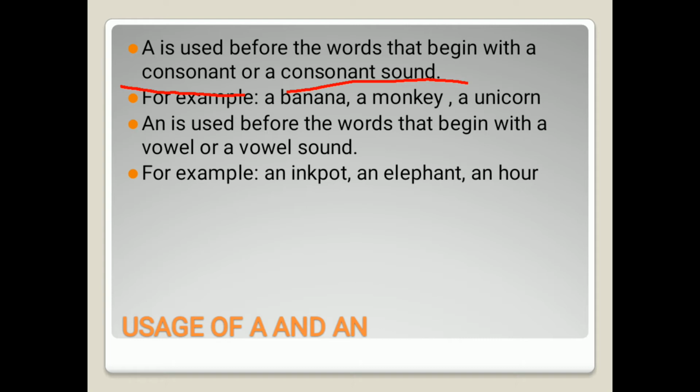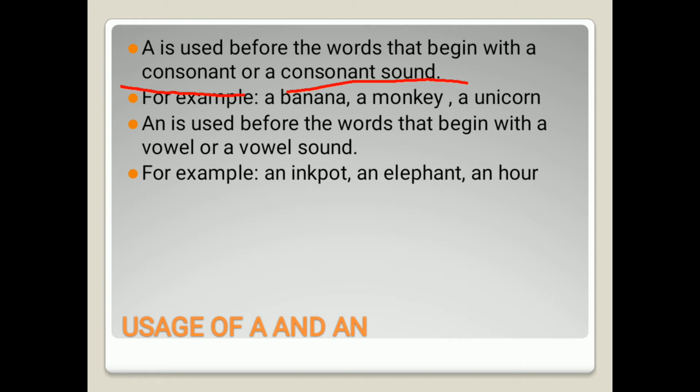So whenever there is any word, any noun, that starts with a consonant or that has a consonant sound, it may be starting with a consonant, or it may have a consonant sound. In both these situations, we will use a with these kinds of words. For example, a banana. Now banana is starting with the letter b. As we know, b is a consonant, so we have put a in front of banana. Similarly, a monkey. A monkey.